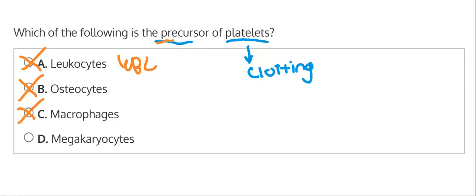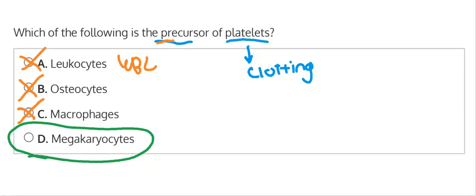And then that leaves us with option D, megakaryocytes, which is in fact the precursor to a platelet. So we could go with option D as our correct answer here.